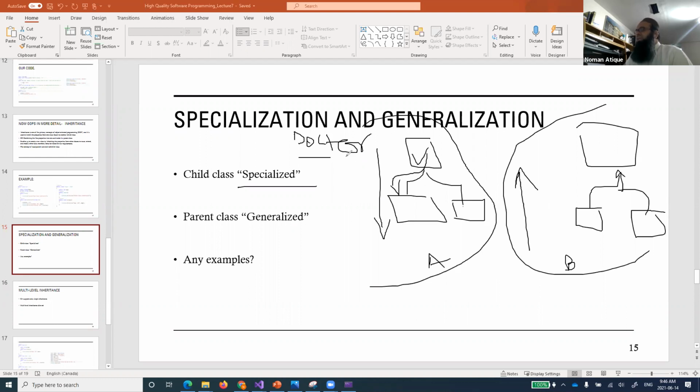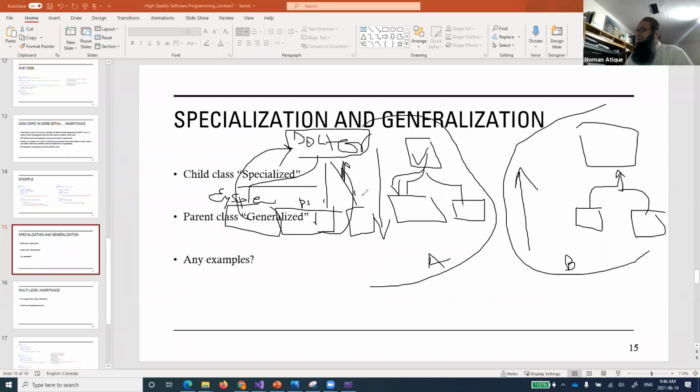Yes, you're right. If I say that doctor is one class, and for example I say eye specialist, then the eye specialist is a specialization. Or someone, a psychiatrist or whatever, they will be specialization. But they have all the features of a doctor, and they can be a dentist as well. So if I'm going from top to bottom, defining specialized forms of doctor, I'm saying that A is specialization.